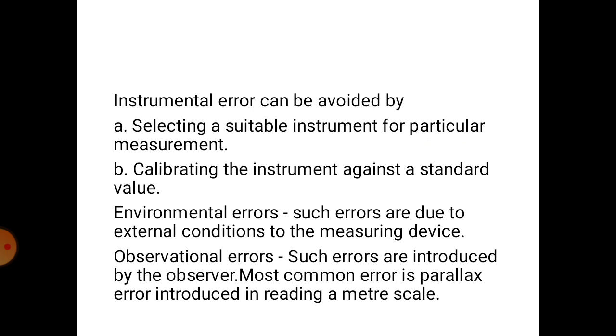For example, at home you might have seen a clock on the wall. If you stand too far to the left side of the clock, then you cannot observe the minute and the hour needles properly, so you get a different time. And when you move away from the clock towards the right side, the observation will be different. In the same way, while observing the readings on the meter, we have to observe it properly. If you move towards the left side or the right side, it is not possible to measure the exact reading. That is what parallax error is.